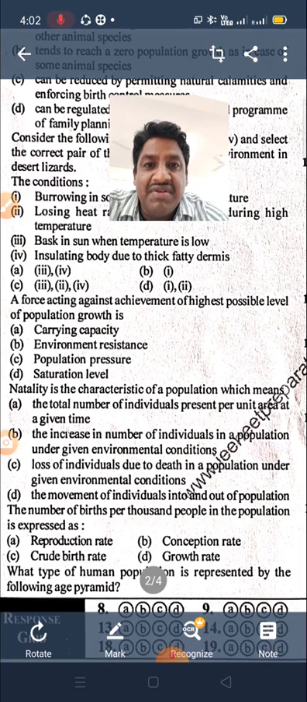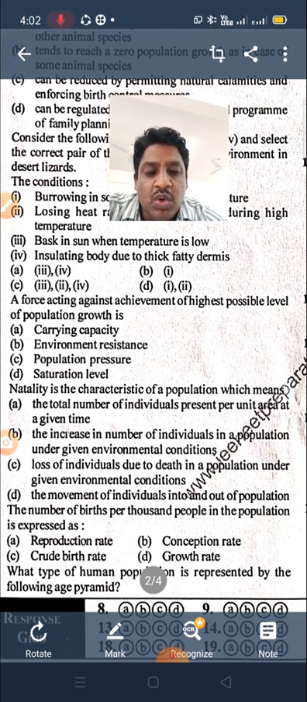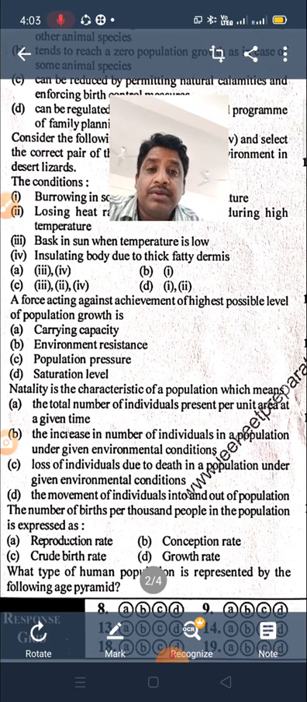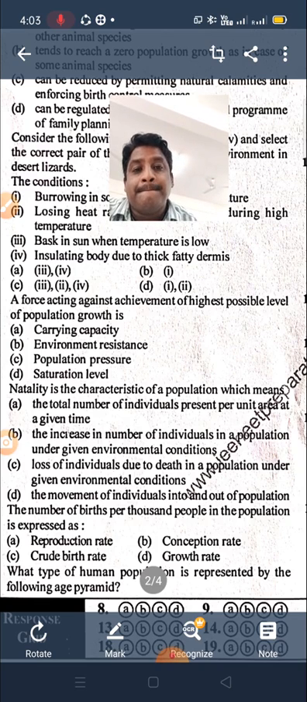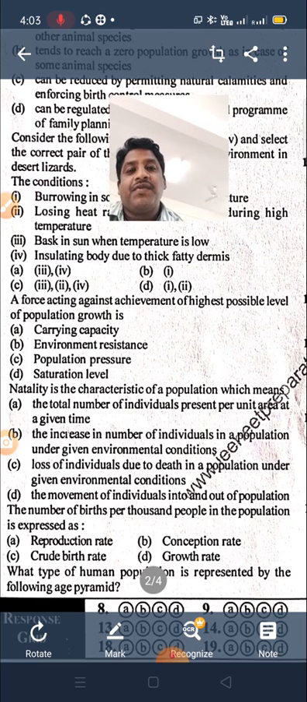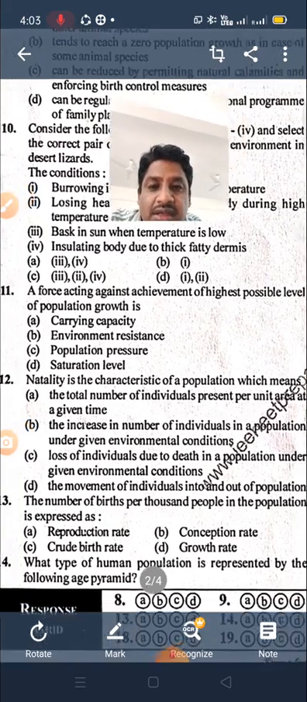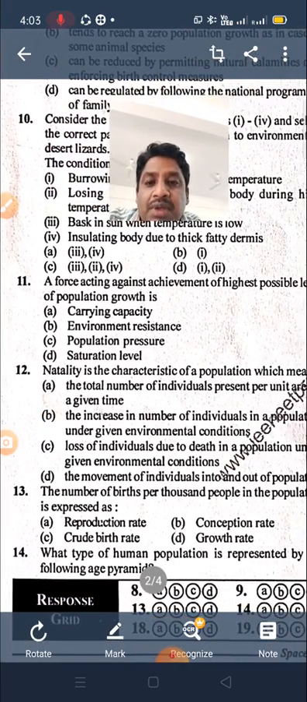Next, saturation level. Whenever the same species moves from one area to another area, it becomes saturated and maintained in a particular area. So you can see it is completely saturated. The organisms reproduce in an area, and completely fill such an area. We call it the saturation level. And this is option B, the right answer.